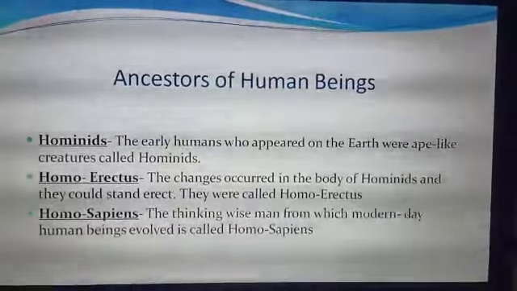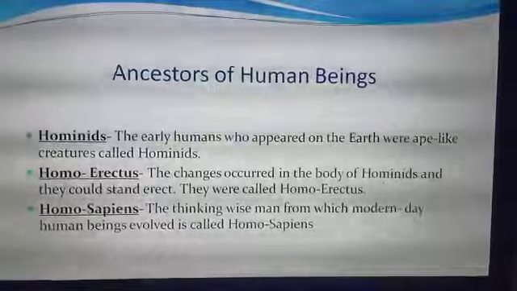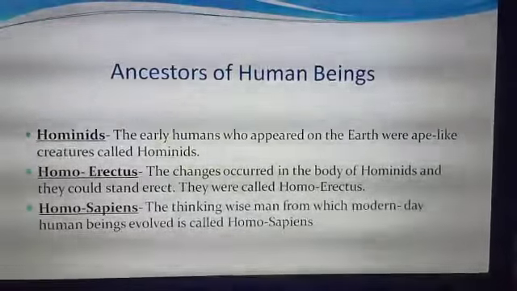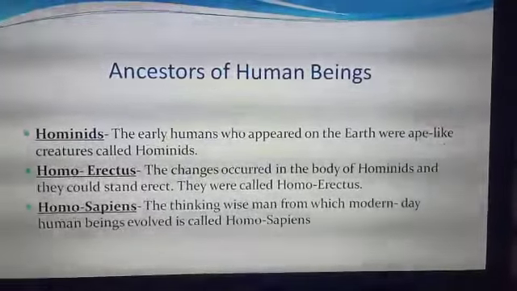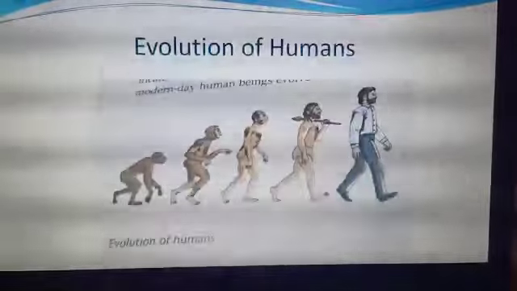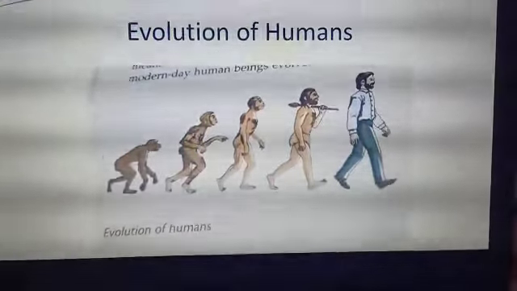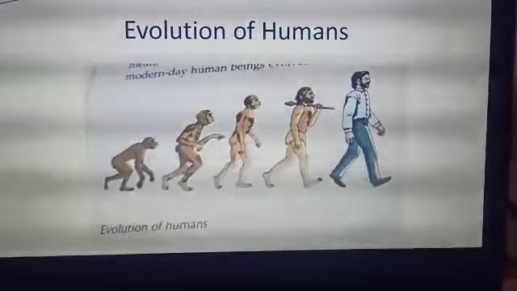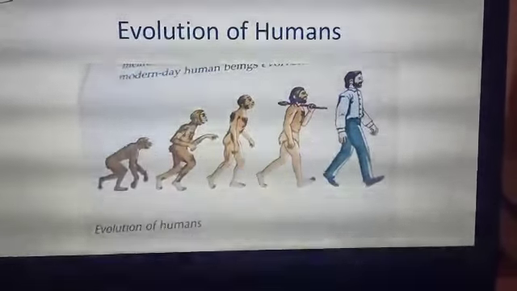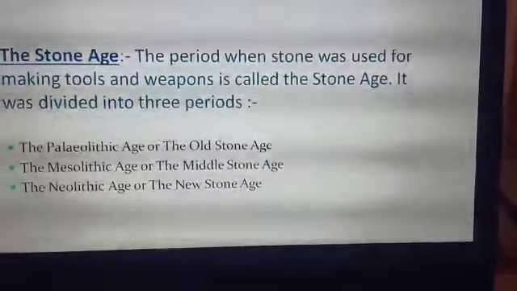Now the last one is Homo sapiens. The thinking wise man from which modern day human beings evolved is called Homo sapiens. We can understand them by this picture also. This picture is of hominids, Homo erectus and Homo sapiens.